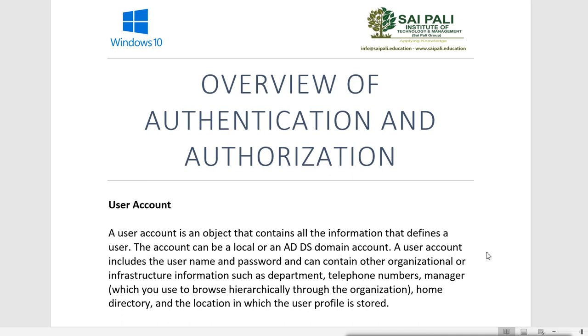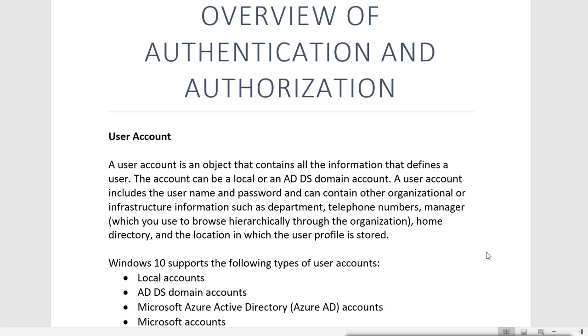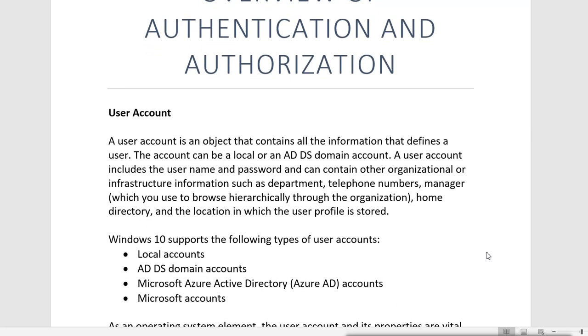Overview of authentication and authorization. Now first, user account. What is a user account? This user account is an object that contains all the information that defines the user. User means what? The person who is going to use the machine. So we call this person a user.